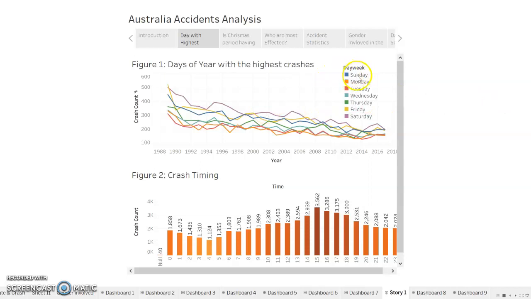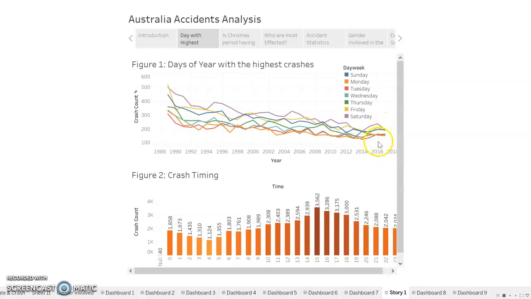The blue represents the Sundays, and the purple represents the Saturdays. So you have all 7 different colors here representing each day of the week. And this is for the years 1989 all the way to 2016. And it's obvious when we look at these different curves that the purple one, which represents the Saturday, has the highest number overall, across the whole graph all the way to 2017.